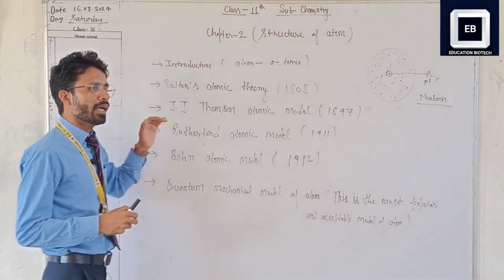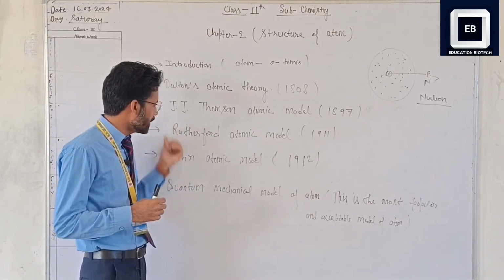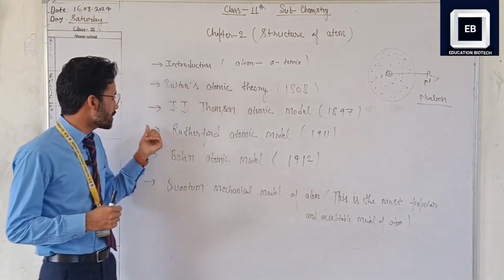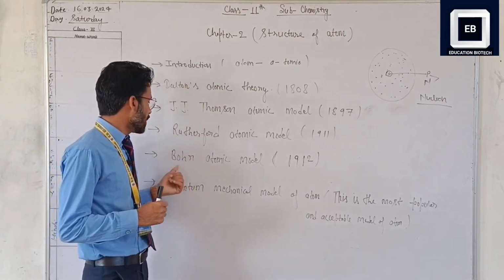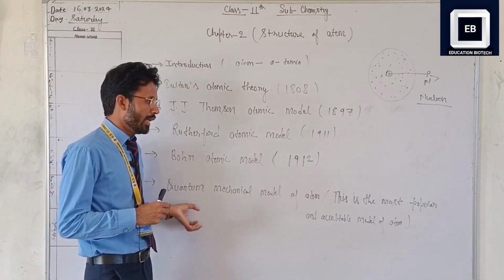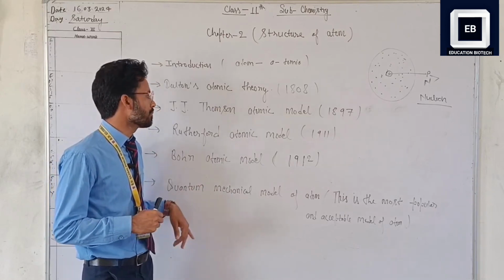First they observed and theoretically gave a hypothesis about the atom. After that they gave the experimental model. After the experimental model, starting from the Rutherford atomic model, Bohr's atomic model, and the quantum mechanical model are the most advanced models, which we discuss in class 9th in depth.